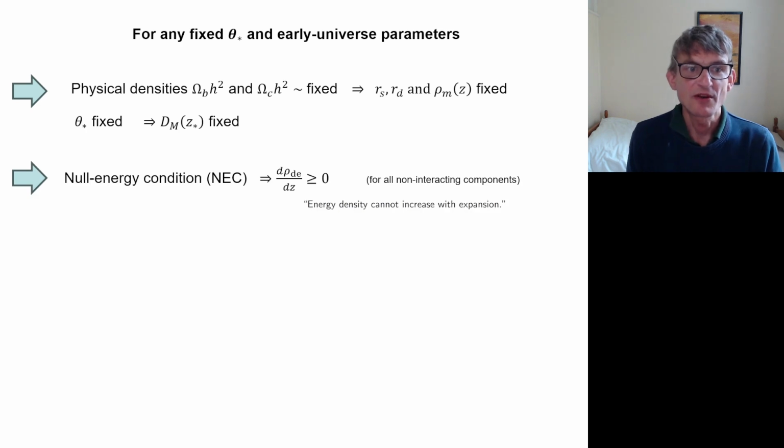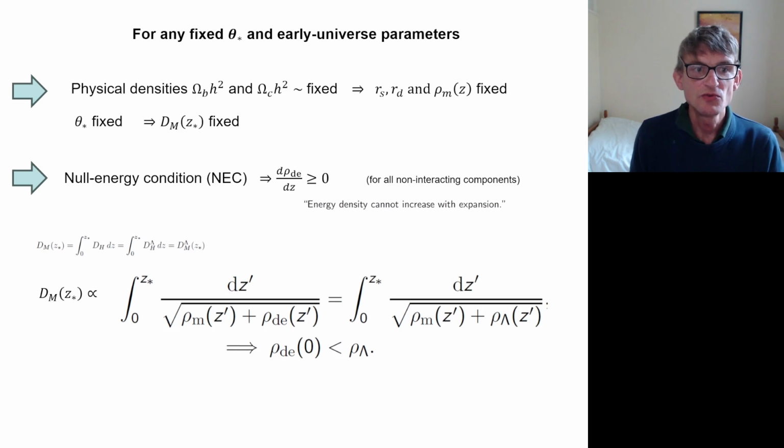Then we're also going to talk about null energy conditions. So this is a sort of key assumption, not necessarily true, but probably true in most sensible models. You satisfy the null energy condition, which in the context of cosmology is basically saying that as the universe expands, the density of the dark energy can't increase. Remember, for a cosmological constant, the density is constant as you expand the universe. If you violated the null energy condition, the density would actually increase as you made the volume bigger, which would be extremely weird. So normally in theories, they become unstable or something if you have null energy condition violations.